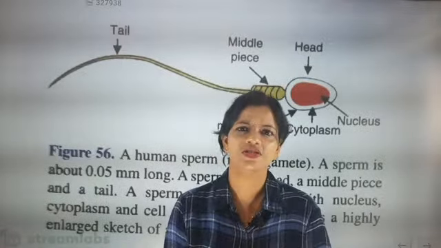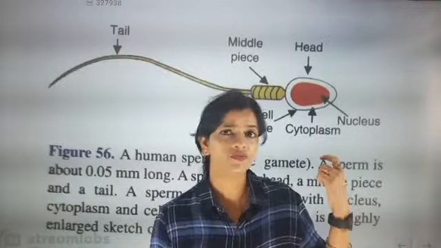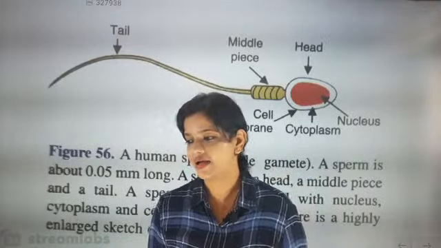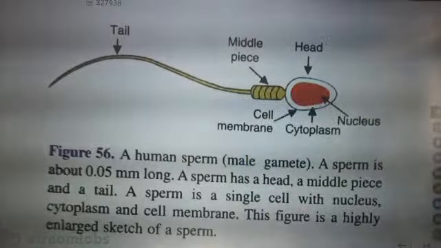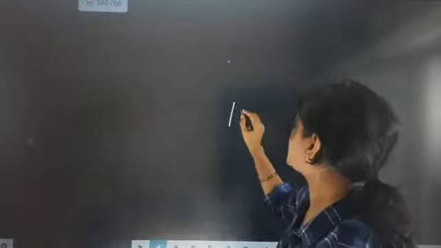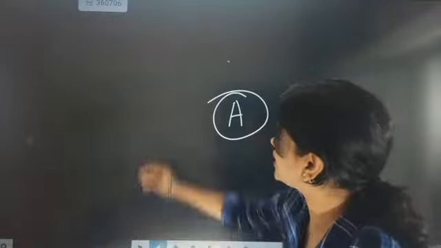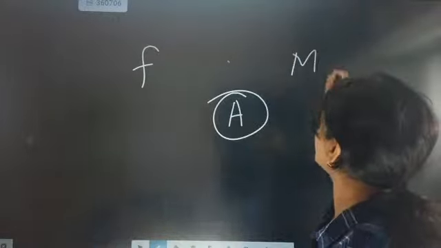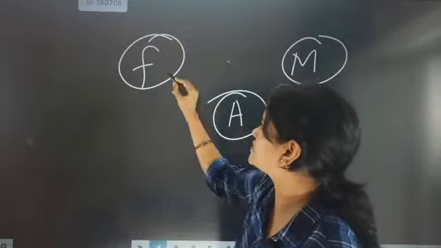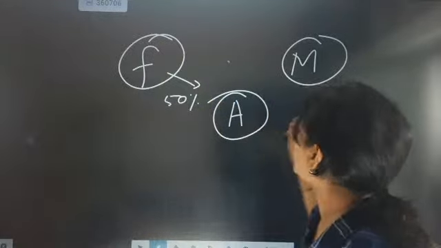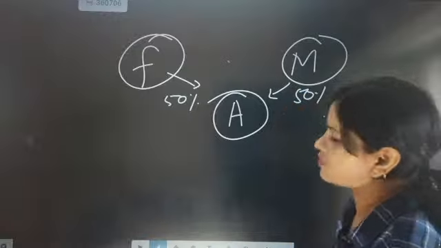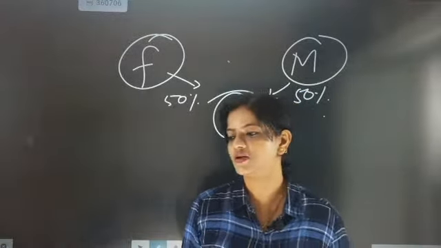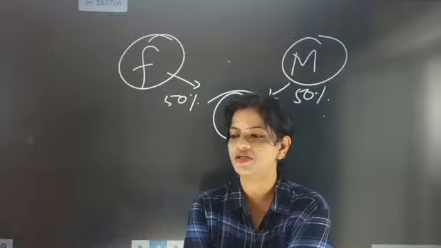Whose genetic information are the sperms getting? The sperm and the egg. See, one small thing I am going to teach is very, very important. When a child is there, a boy or a girl, we are going to name it A, and father and mother are there. Now 50% genetic character is taken from father and 50% genetic character is taken from mother. Fine. So there is lots of variation.